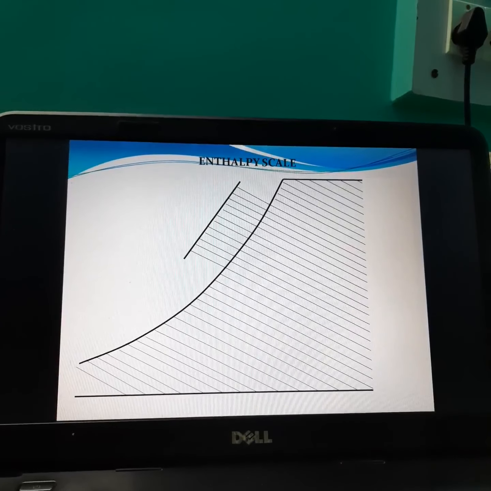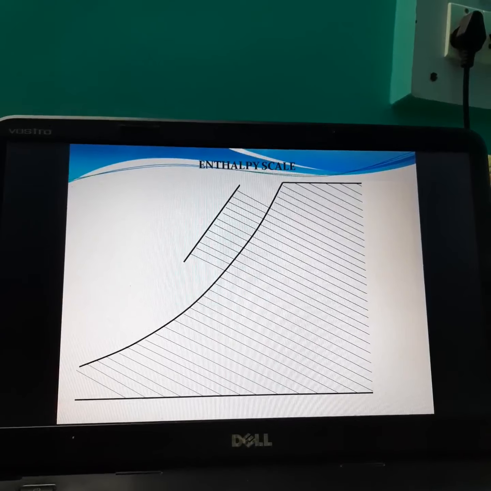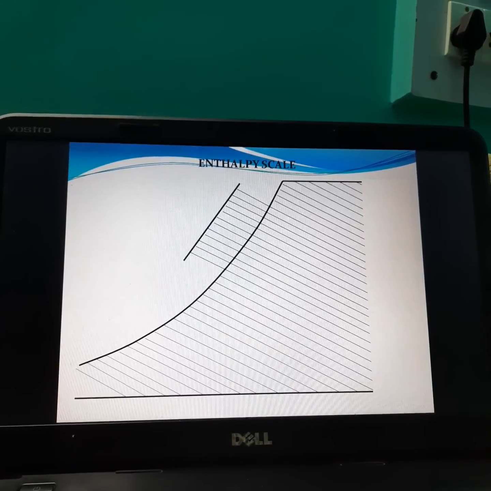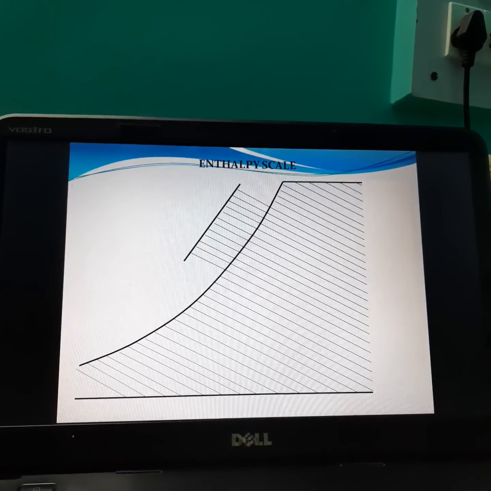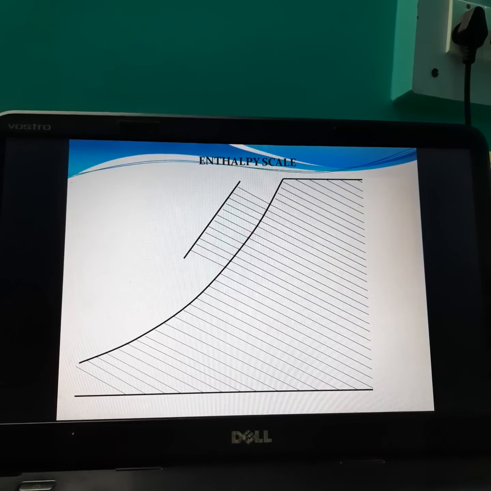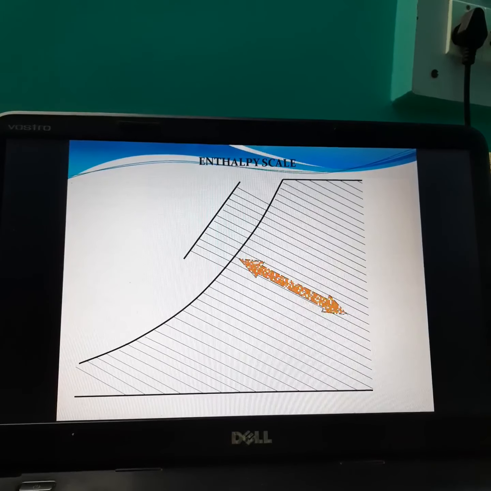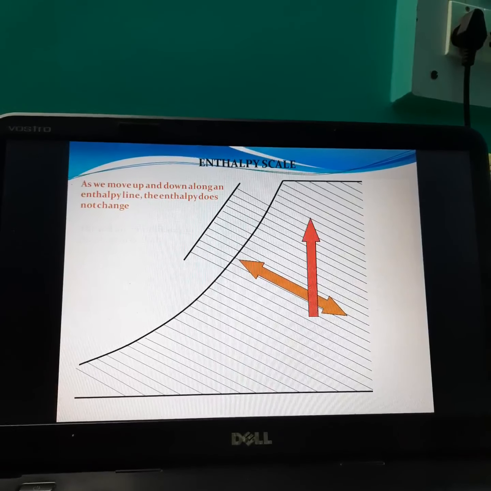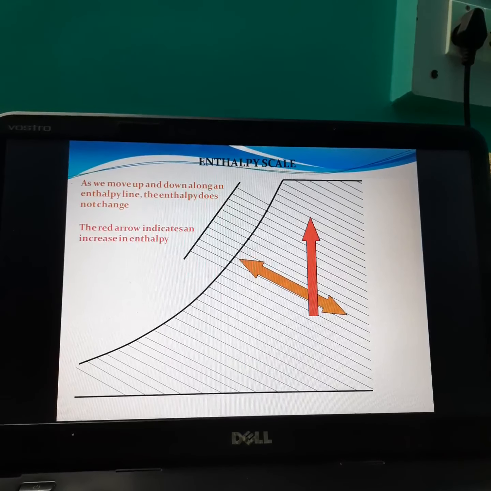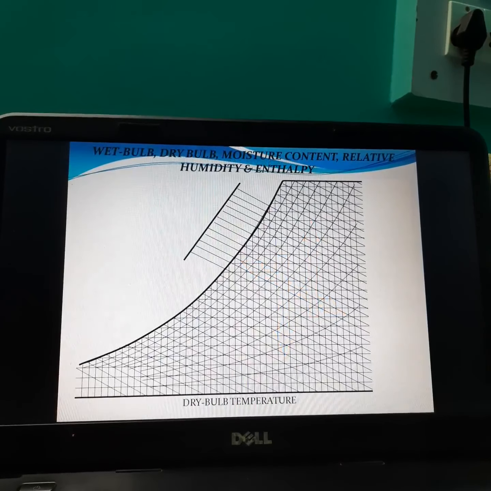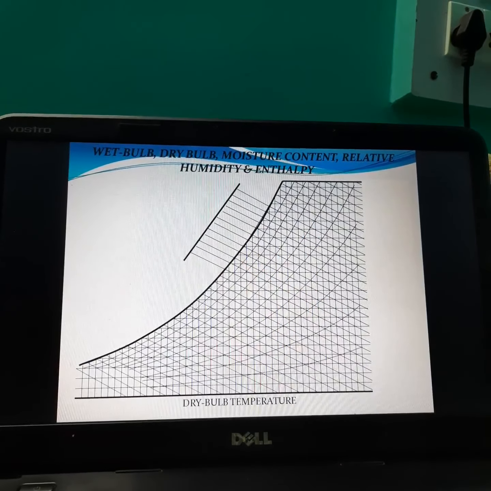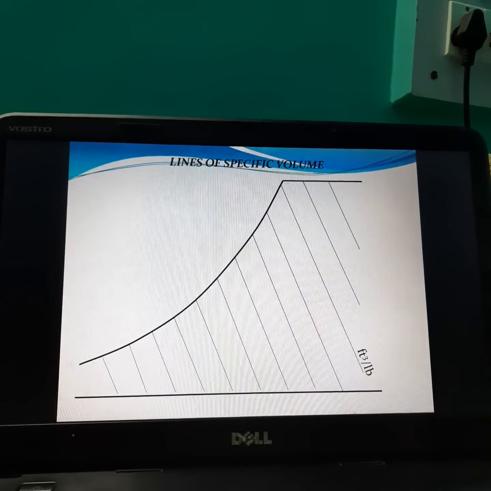This is the enthalpy scale. WBT lines are extended up to the enthalpy scale, and whatever value the scale shows is the enthalpy of air at that point. When we move in the upward direction, value increases. When we move in the downward direction, value decreases. So this is a combination of all lines simultaneously.